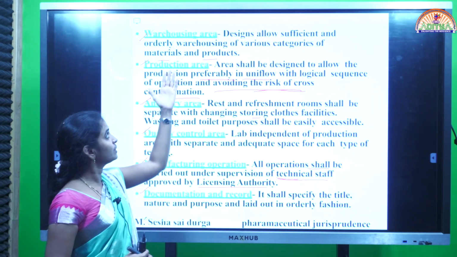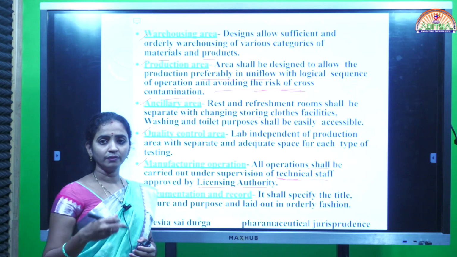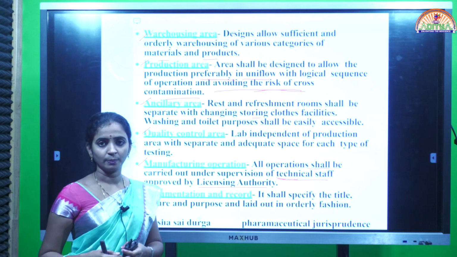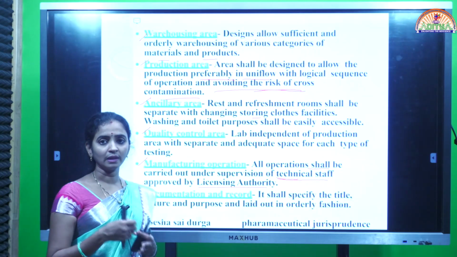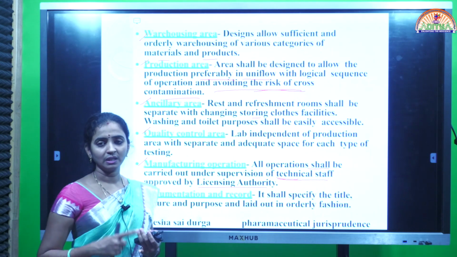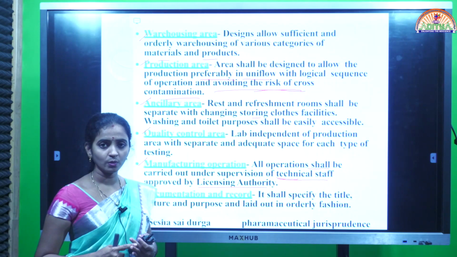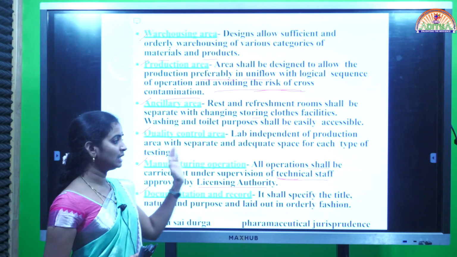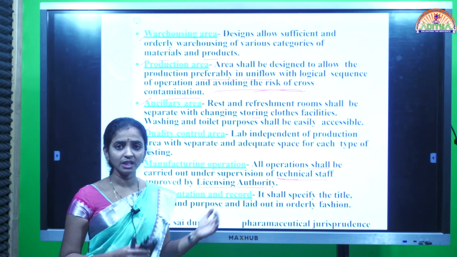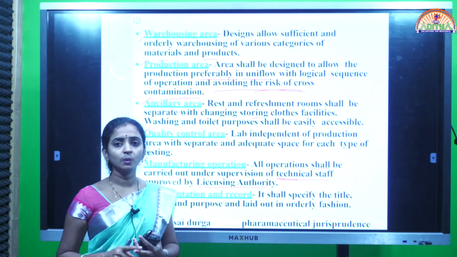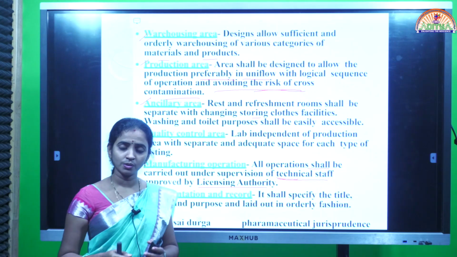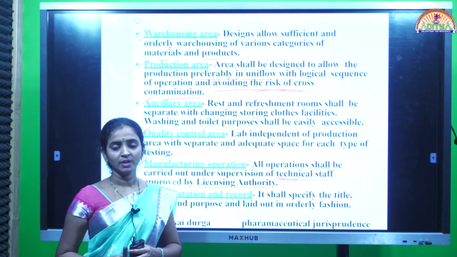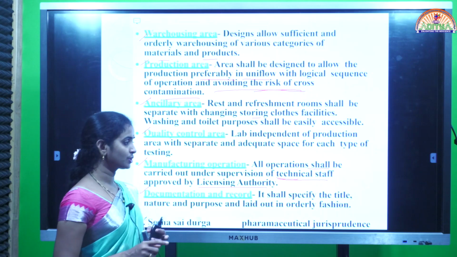After that, from that warehouse area, when you want, we can collect some of the ingredients and take them to the manufacturing area for the manufacturing process. So what materials you have got from the warehouse, how much quantities you are taking from the warehouse, that must be documented. Everything. Finally, after the manufacturing, the finished products will be stored in the finished goods store. That finished goods store must be arranged separately, apart from the manufacturing area. Those finished goods also we should document.